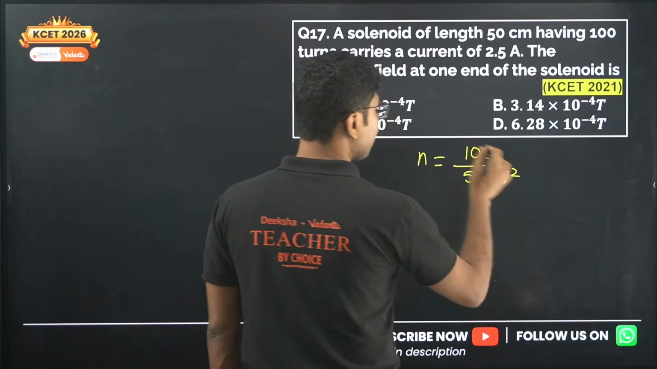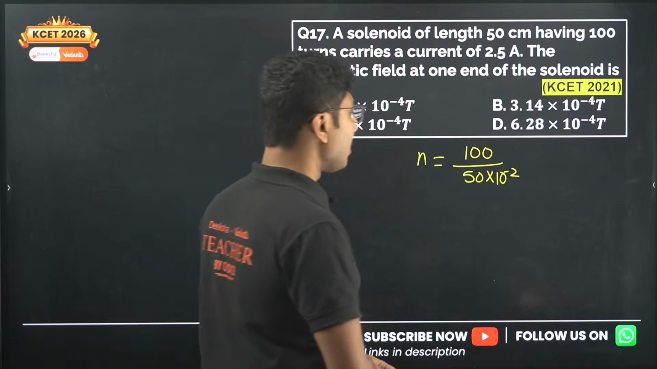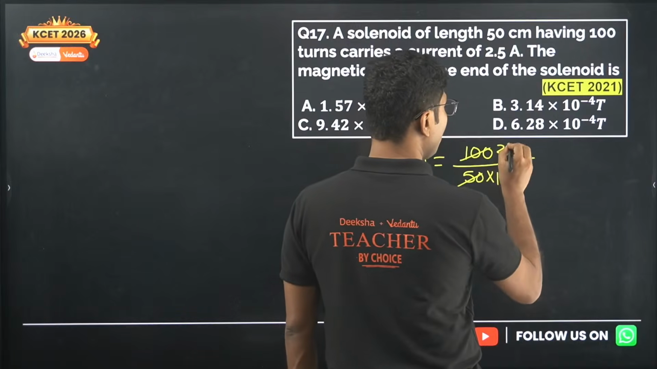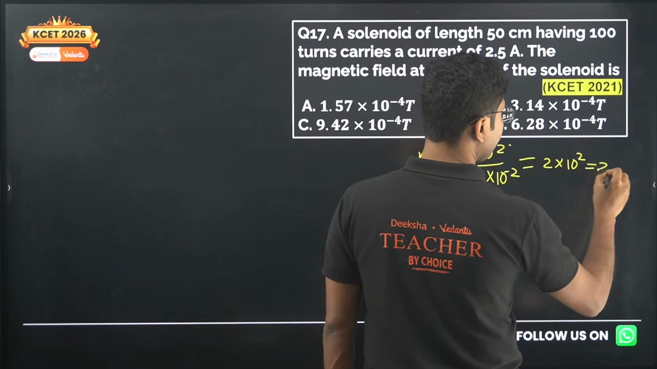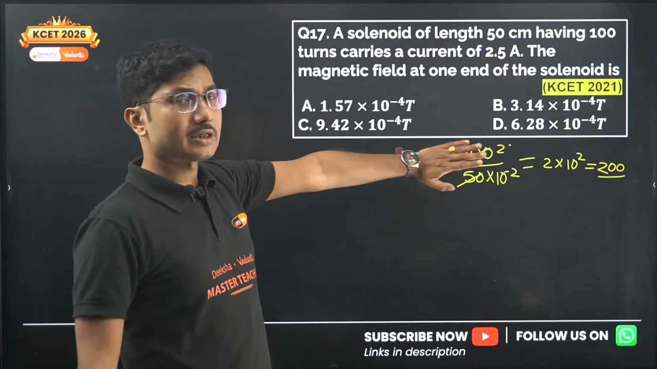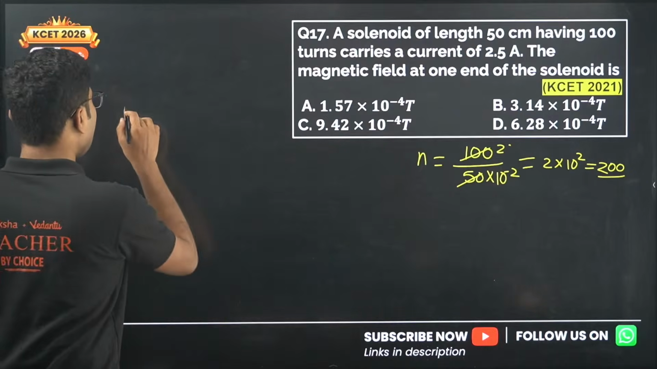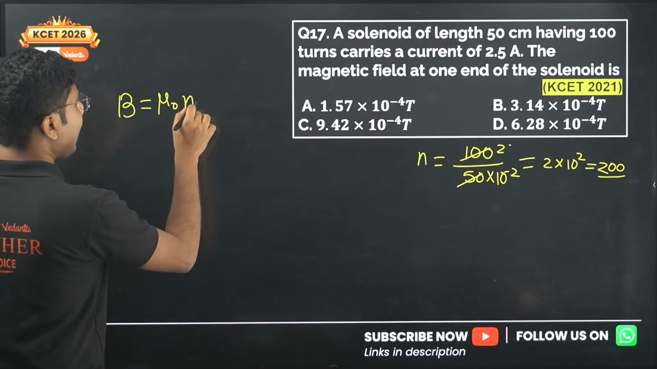This is the number of turns per unit length. So for a solenoid based question, the number of turns per unit length is the most important thing. So you cancel it, 2. Okay, so you get 2 into 10 to the power of 2, that is 200. Even though a total of 100 turns is given, the number of turns per unit length is 200. So you will use that formula, B equals mu naught N i.